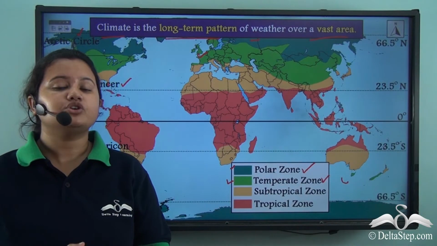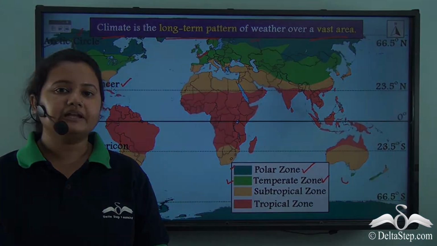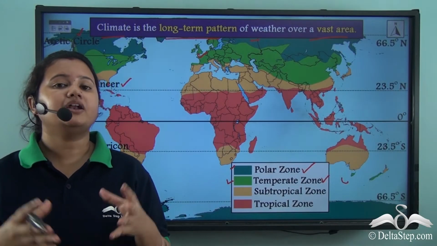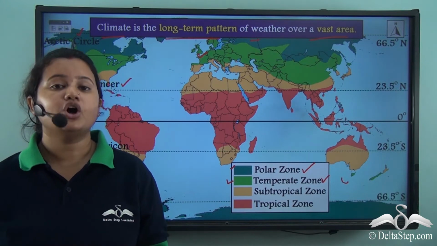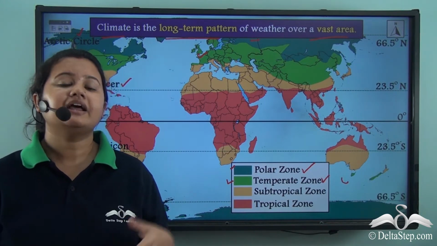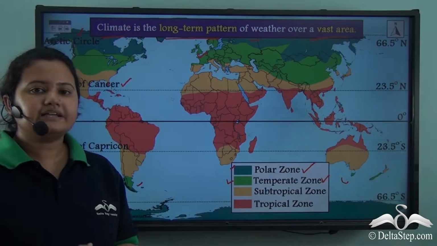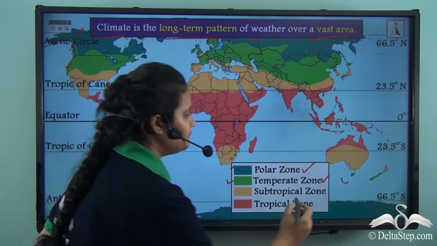Now, temperate zone usually has pleasant climate, that is cool winters and warm summers, and usually we do not have extreme winter or extreme summer in temperate zone. The next climatic zone is subtropical zone.